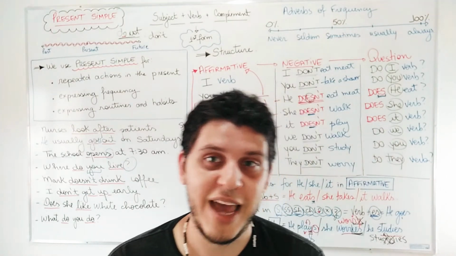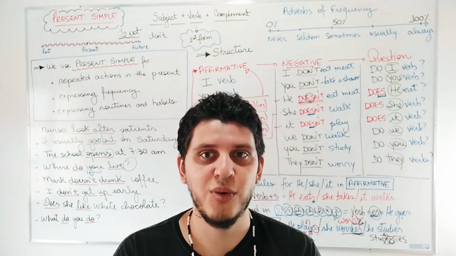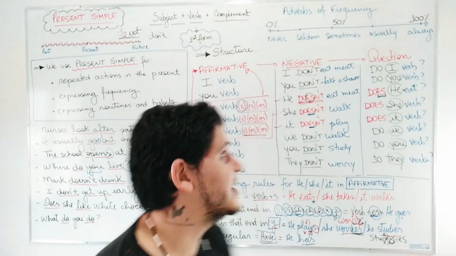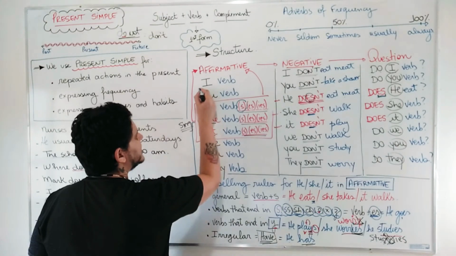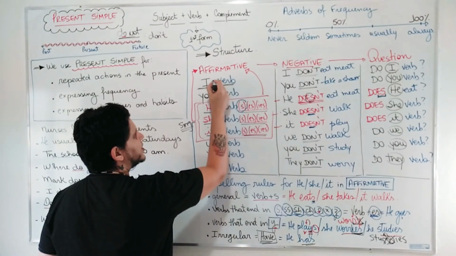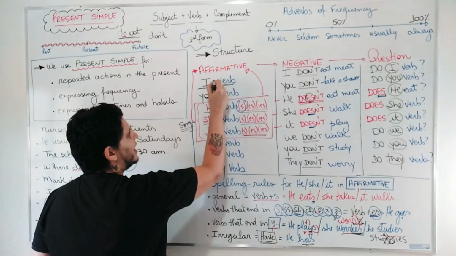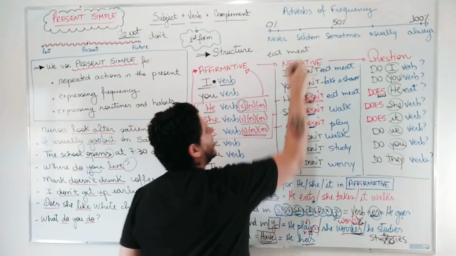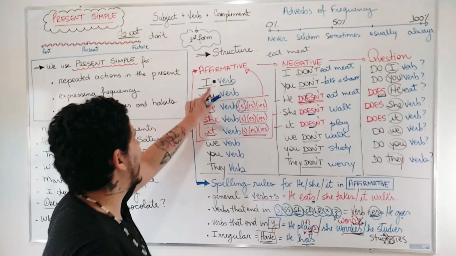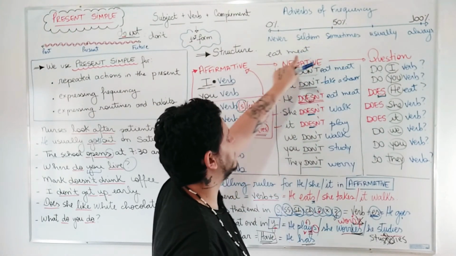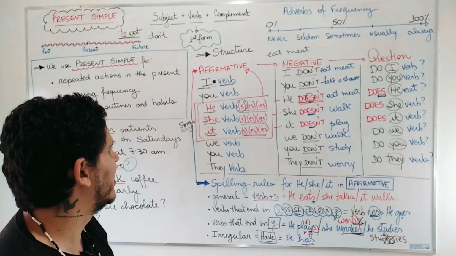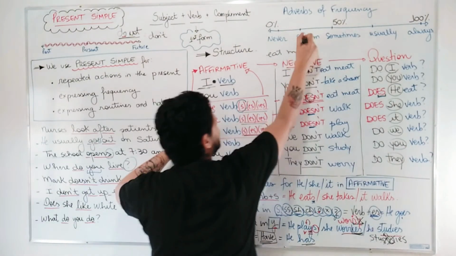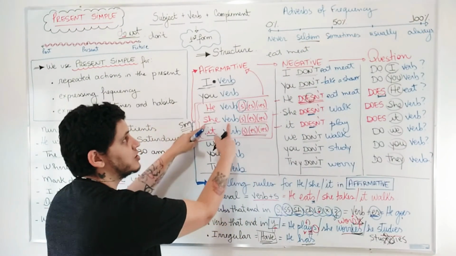The question that you should ask is, teacher, where do I place the adverb of frequency in the sentence? And the answer is always between the subject and the verb. So the correct place for it is here. Let's say that we want to use the expression eat meat. Eu raramente como carne. I seldom eat meat. Ela raramente vai para a escola. She seldom goes to school.